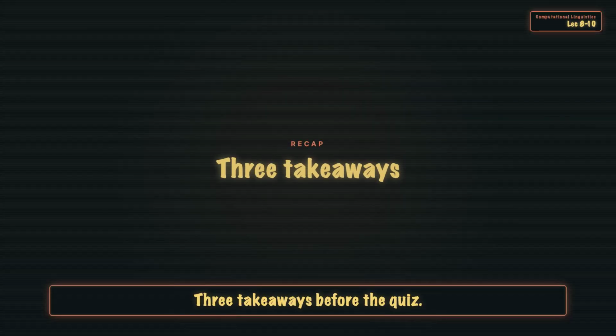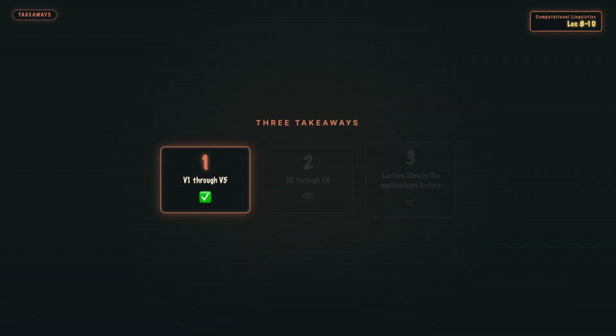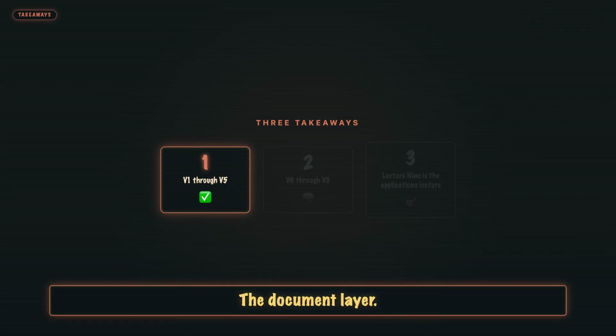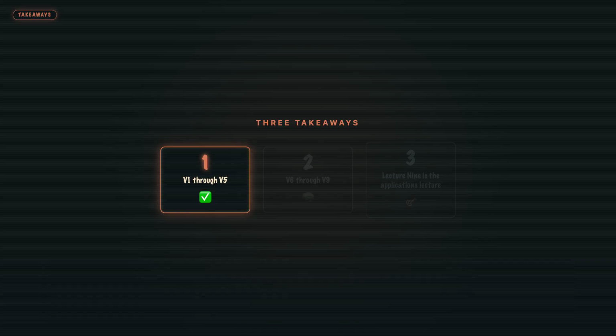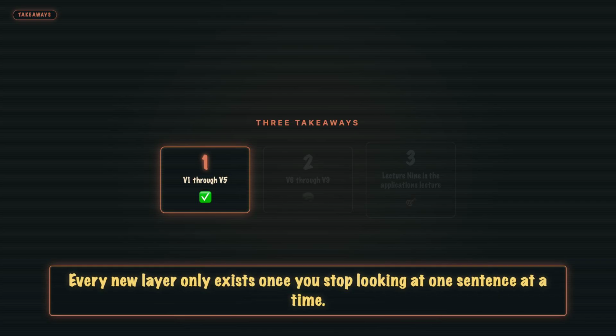Three takeaways before the quiz. 1. Lecture 8, V1 through V5, the document layer. Cohesion versus coherence. Topic segmentation, entailment, temporal, summarization. Every new layer only exists once you stop looking at one sentence at a time.